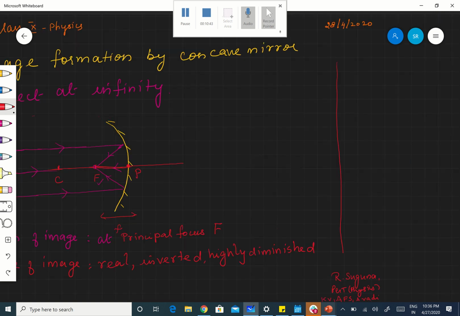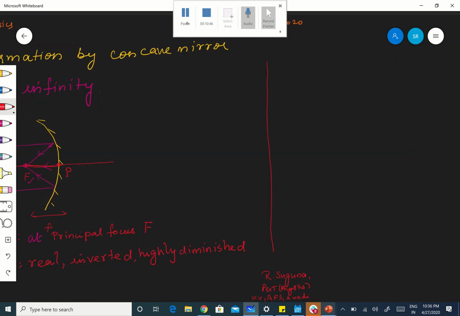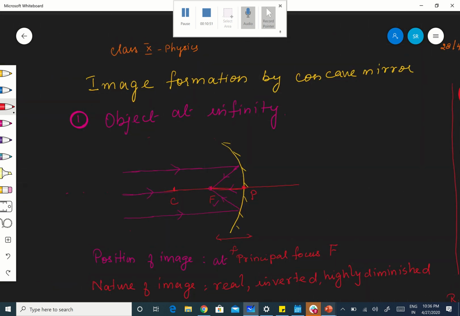Next position. The second position is, the first position is at infinity, the next position will be beyond C. See, I am bringing the object from infinity, it was at infinity earlier, okay? From infinity, I am slowly bringing the object towards the mirror. So now what am I doing? I am keeping that object just beyond C. Are you following? Is it clear?